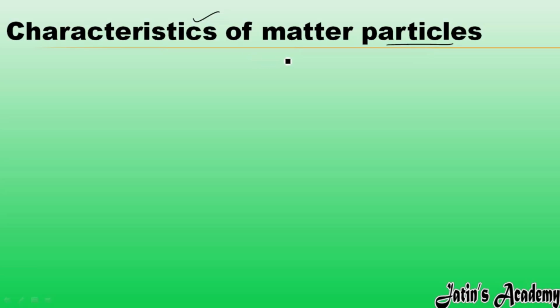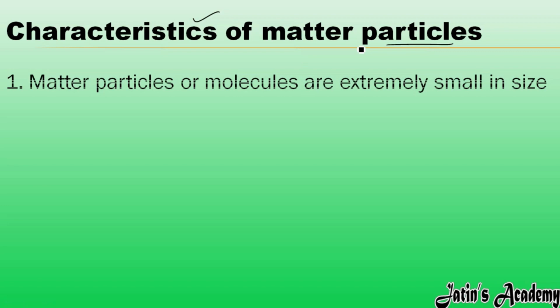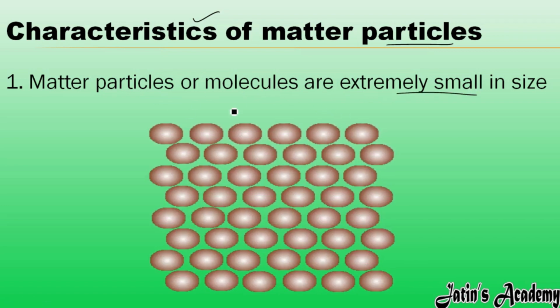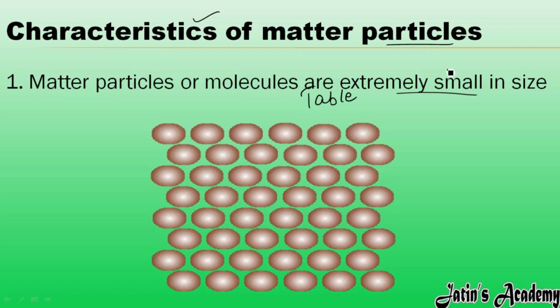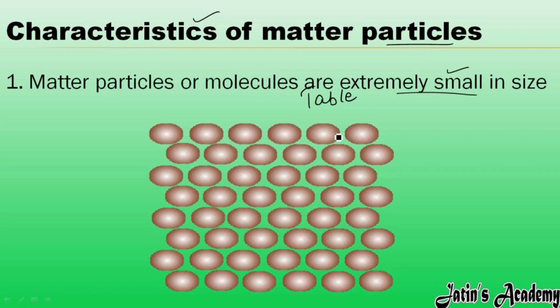What are the characteristics of matter particles? The first characteristic is that matter particles or molecules are extremely small in size. For example, this is a table, and these are the particles arranged in a table. The matter particles are always extremely small in size.